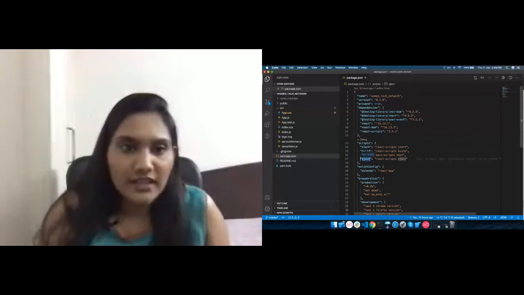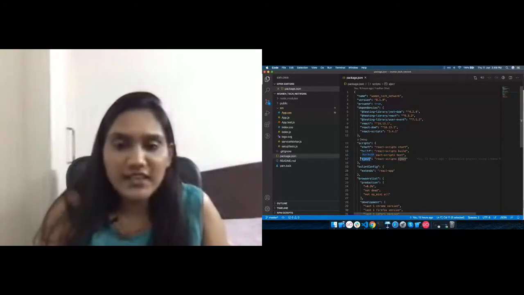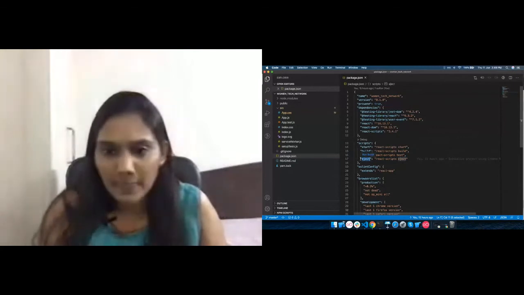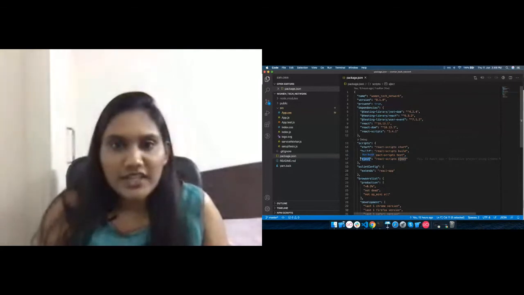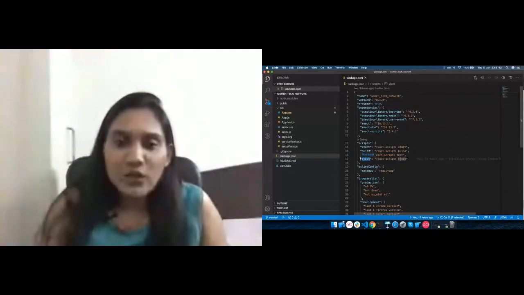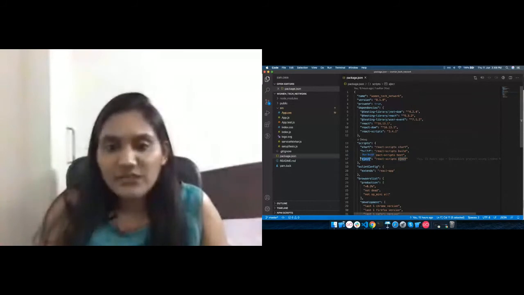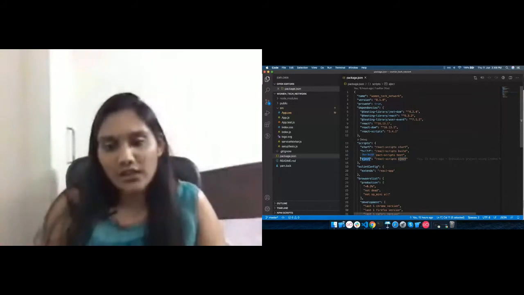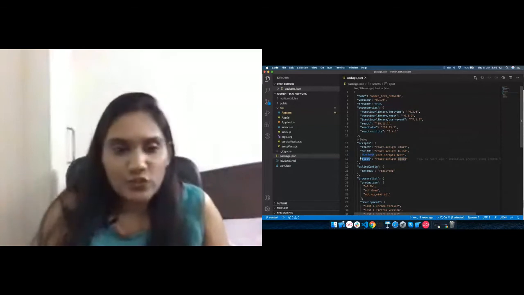So, and here is the public folder, and in that public folder, there is an index.html file. This is the only HTML page which is going to run or be used in our complete application. So let me just show you a small mechanism how it is happening.